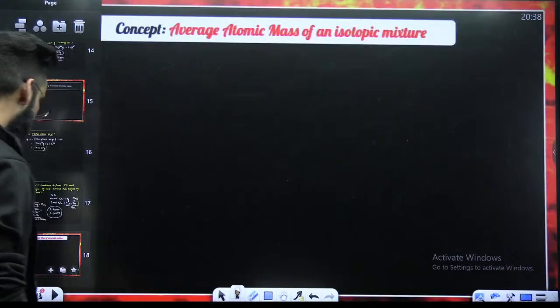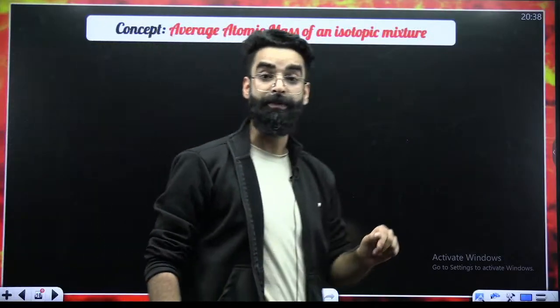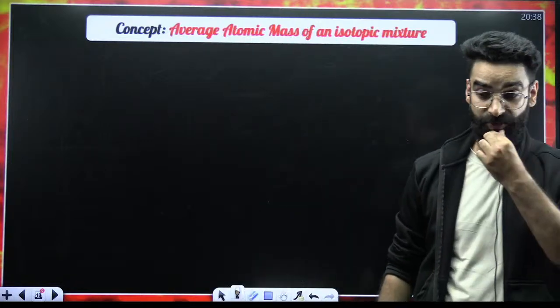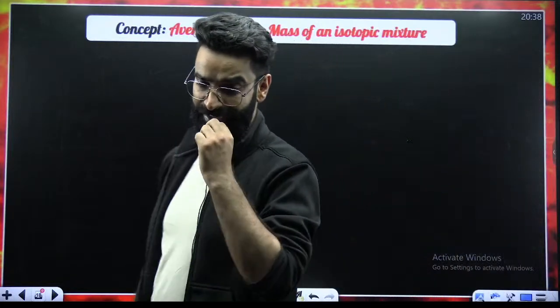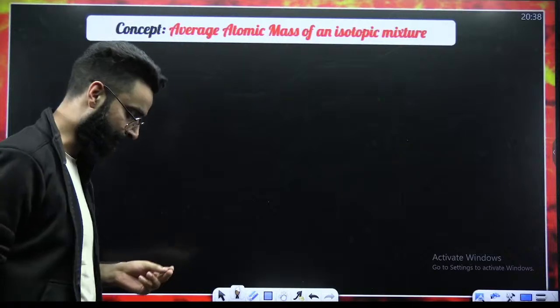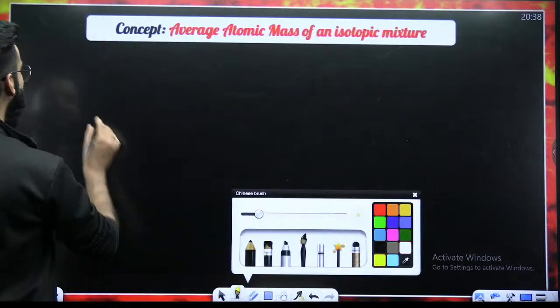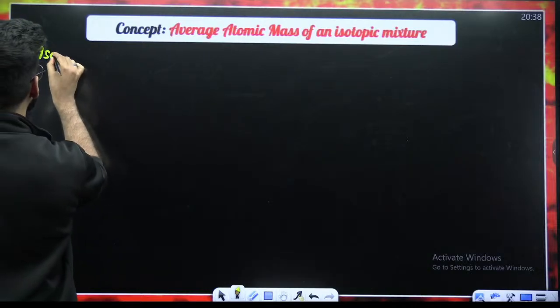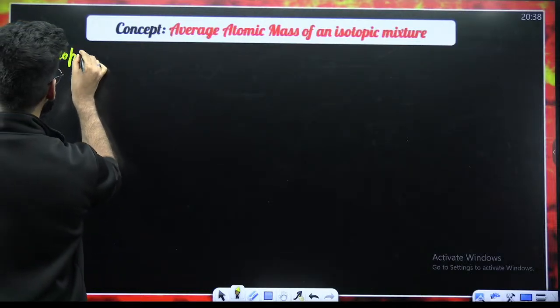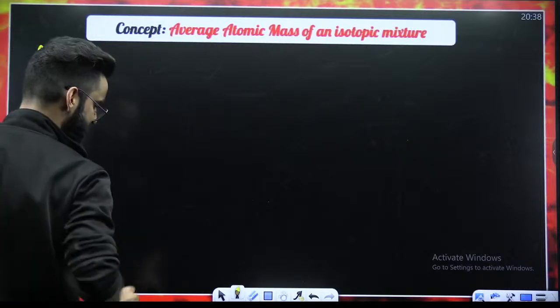Perfect. Now comes one more important topic: average atomic mass of an isotopic mixture. First of all, you should know what exactly isotopes are. If I ask you how to define isotopes, how do you define the term?